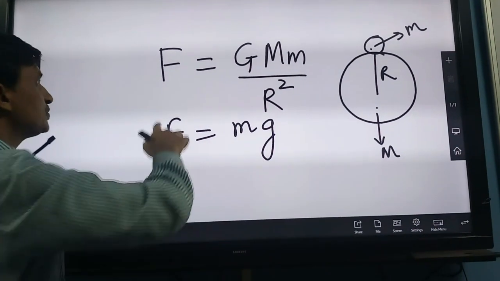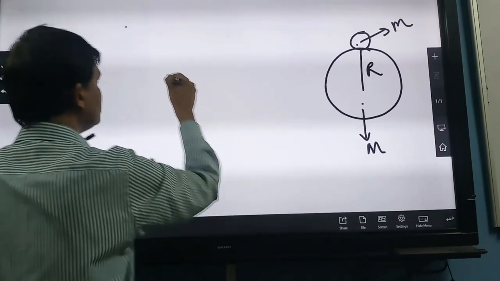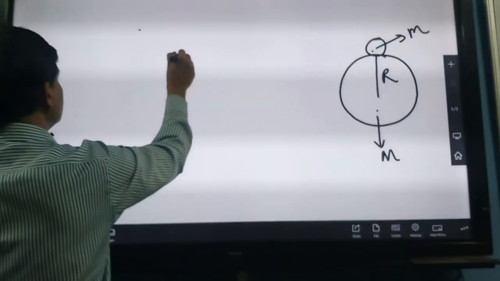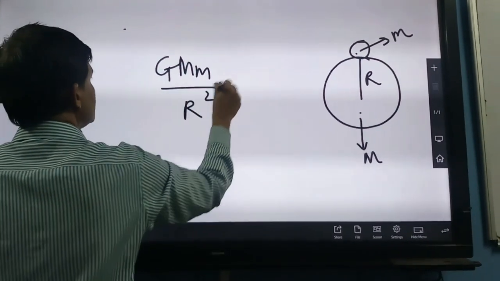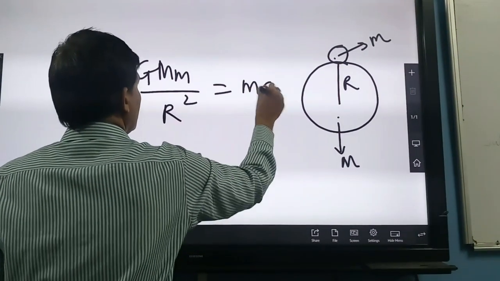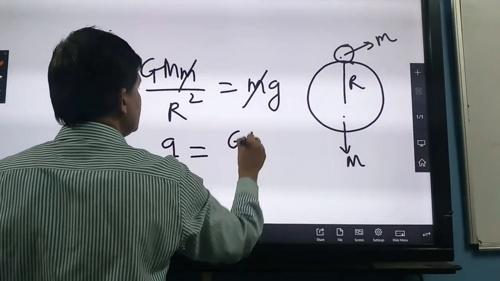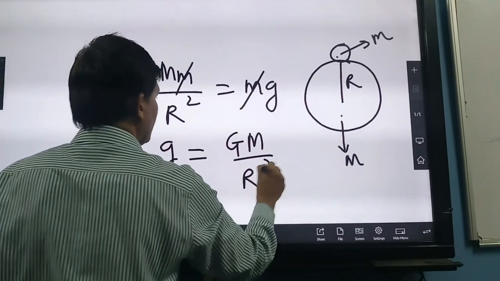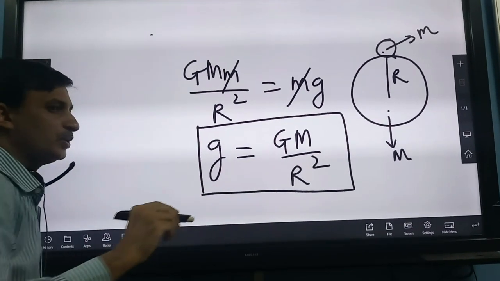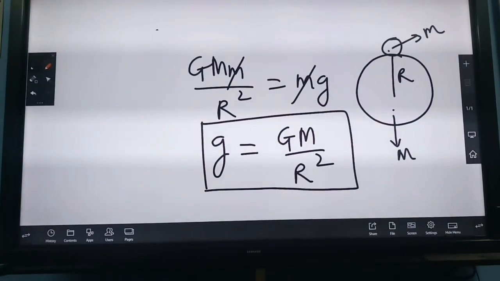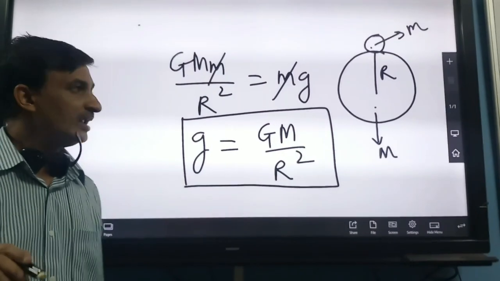If we equate these two equations, then G M m upon R square is equal to mg. Then small g is equal to G M upon R square. From this equation we can find out the acceleration due to Earth, acceleration due to Mars, acceleration due to Moon, etc.